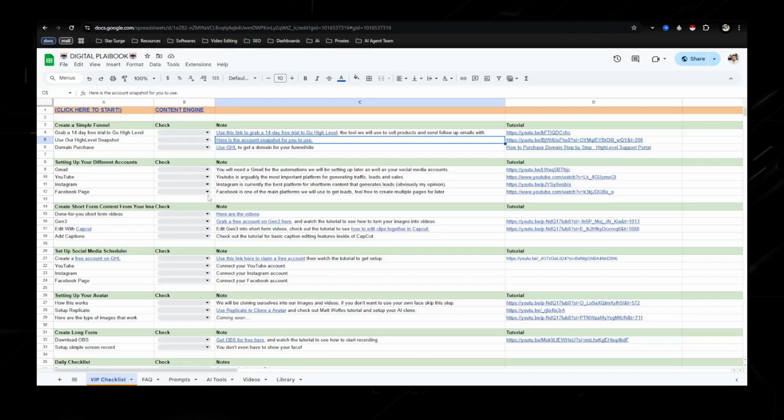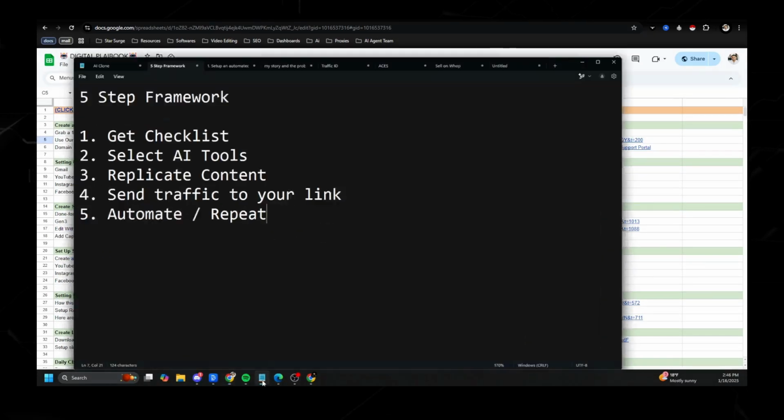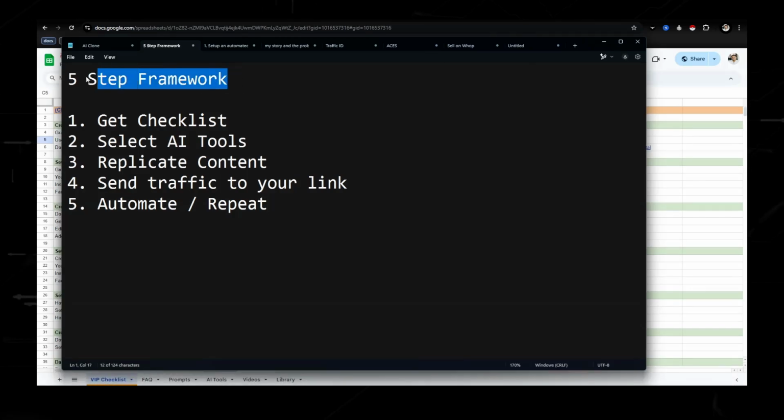So go into the checklist. We're going to go through this. But first, I want to go over really what this framework is. So it's really a 5-step framework. First, you're going to get the checklist, and then we are going to select an AI tool.